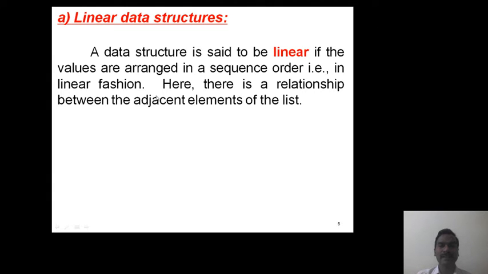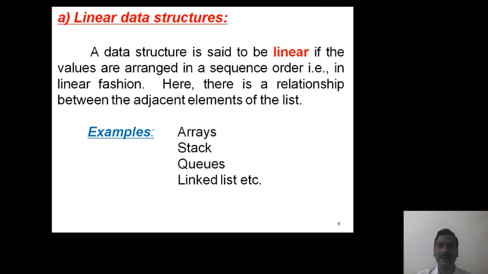Here there is a relationship between the adjacent elements of the list. The supporting examples: arrays, stack, queues, linked list, etc. All these are linear data structures.